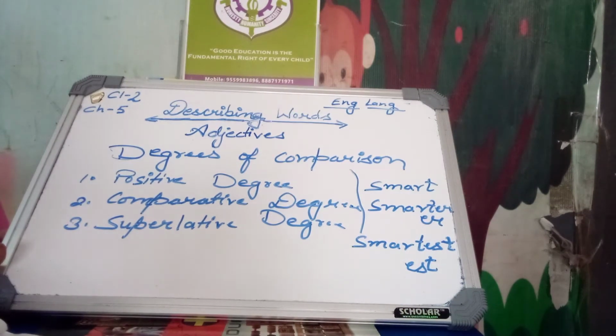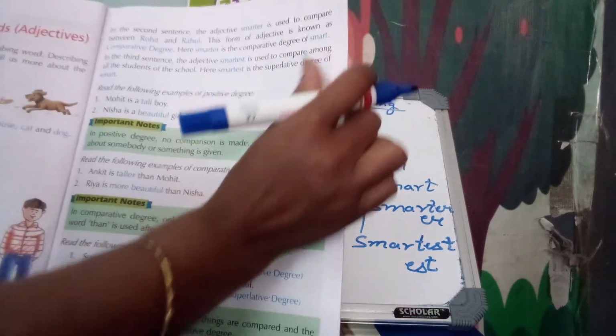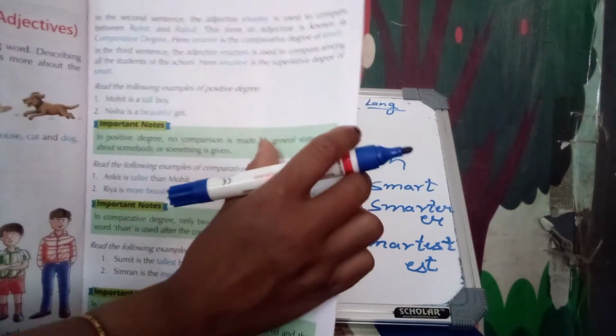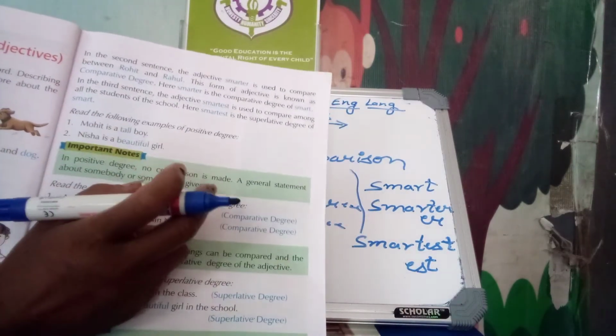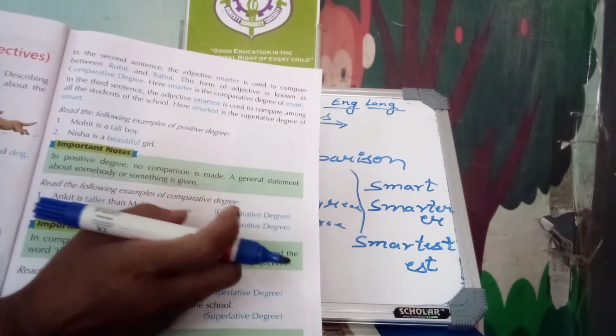Read the following examples of positive degree. Mohit is a tall boy. Here we are only talking about Mohit. That's why we use only the positive degree. Mohit is a tall boy. Nisha is a beautiful girl.